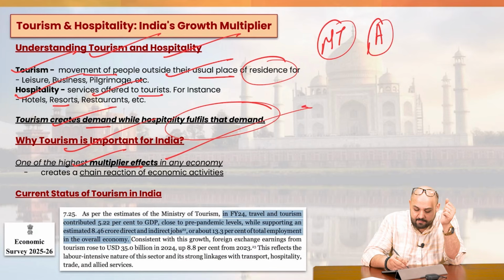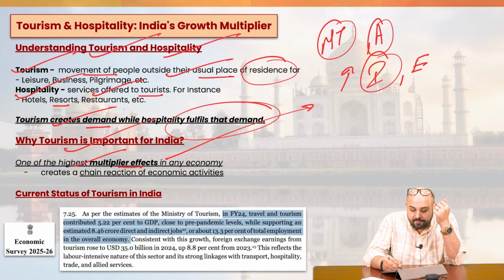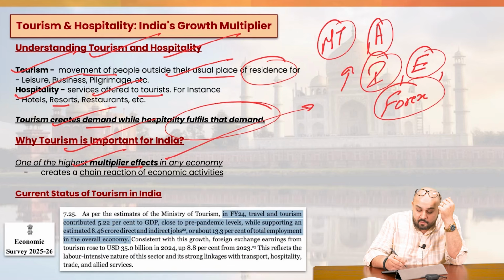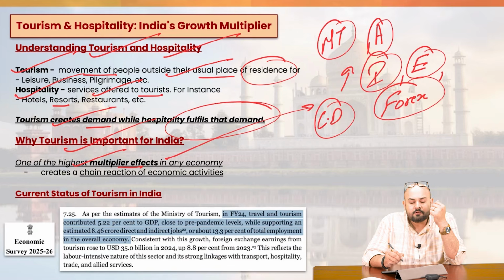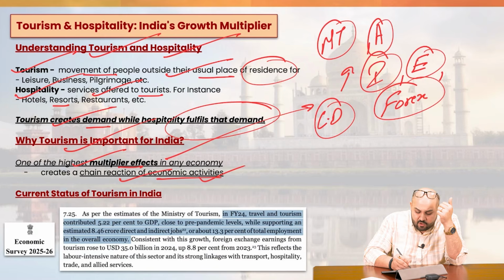For example, it gives a boost to the incomes of the people, it promotes employment, it generates foreign exchange, right? It promotes cultural diplomacy. So it has a lot of multiplier effects, right? It creates a chain reaction of various economic activities.